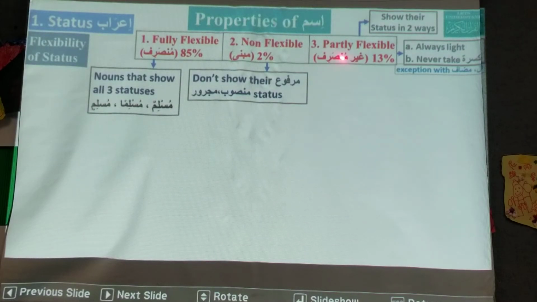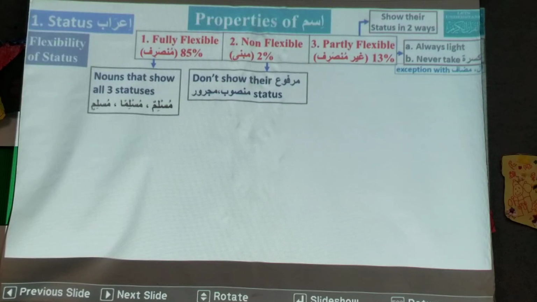So these are partly flexible isms. They are always light, and they do not take kasra or zir at the last letter. But there are some exceptions: if they come as mudaf, or if an al comes before them, then it is possible.